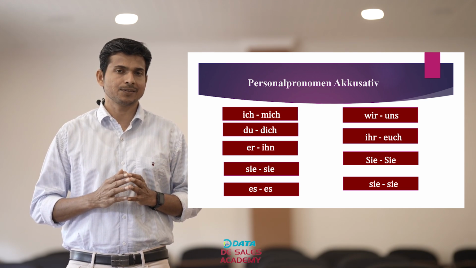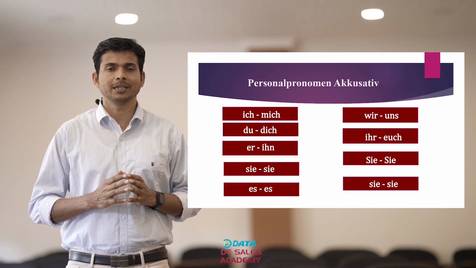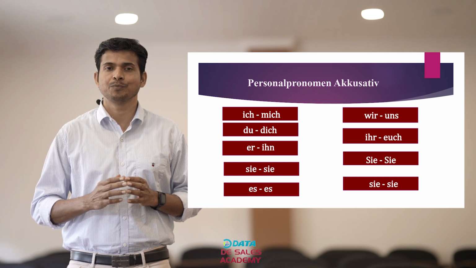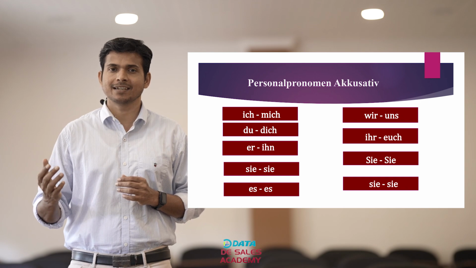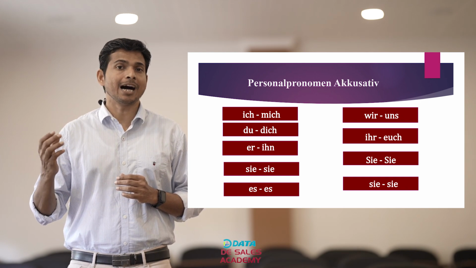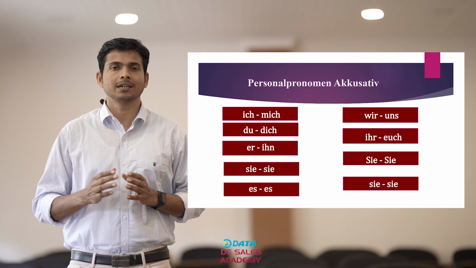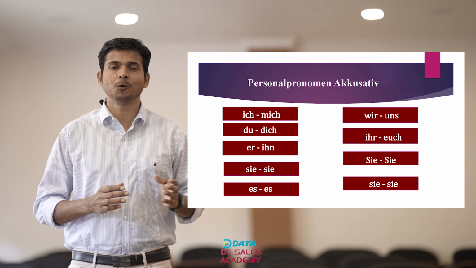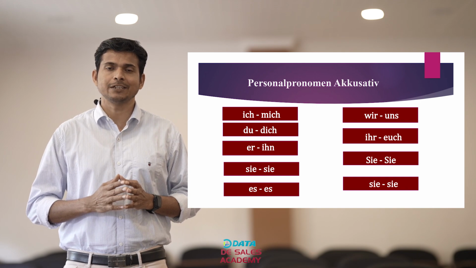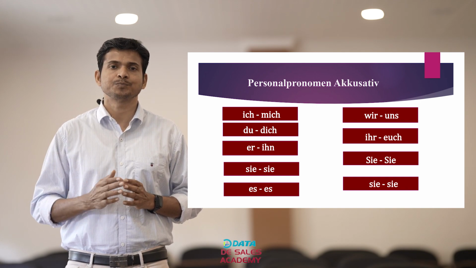Ich is personal pronomen, nominative case, first person singular. Corresponding to that ich, we have got in accusative case mich, and plural we have wir in nominative case, accusative case it is uns.